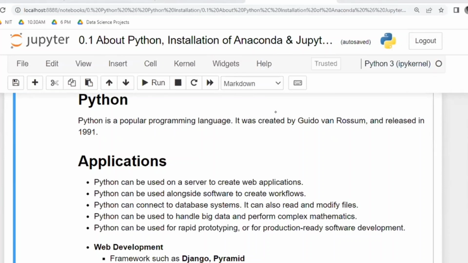Here, Python is a popular programming language. Programming language means, first let us understand what is meant by language. As everyone knows, language means nothing but something which is used to communicate.